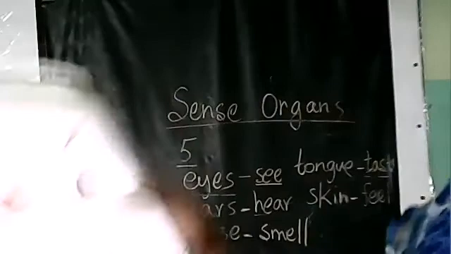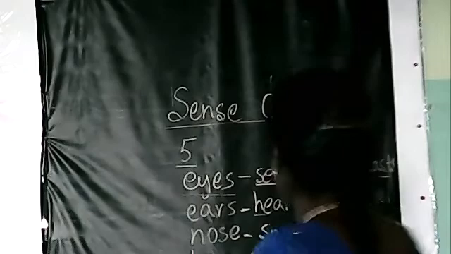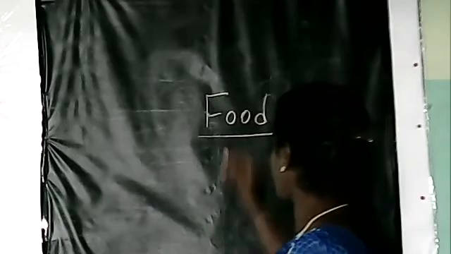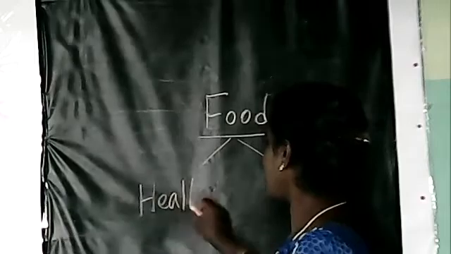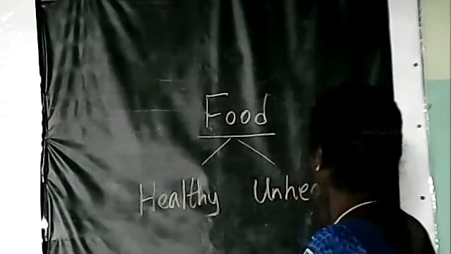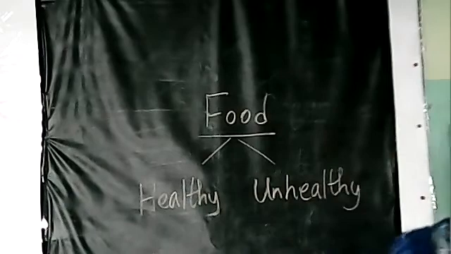Okay, children? Now we are coming to the food items. See here, food. Why do we eat food, children? We eat food to live. If we want to live, we have to eat food. There are two types of food, healthy food and unhealthy food.